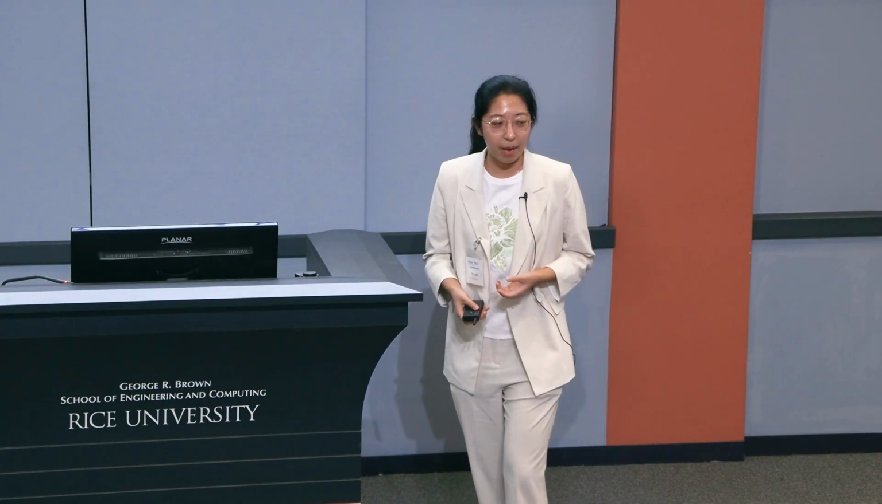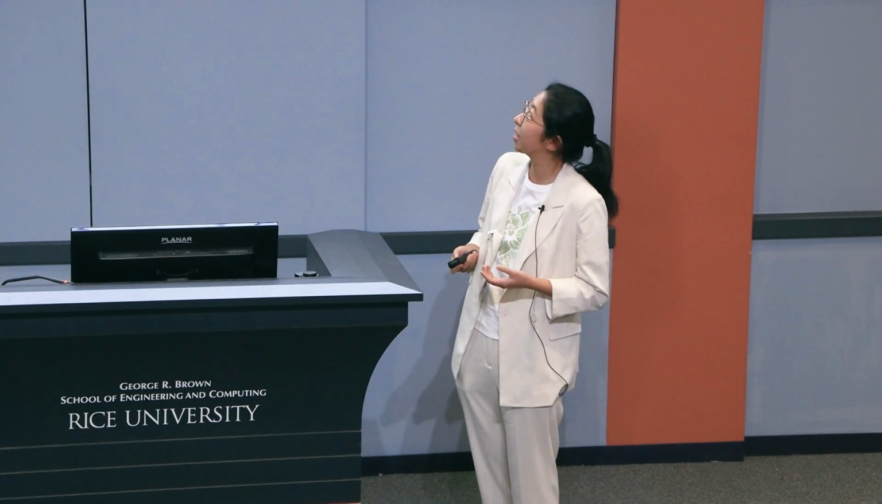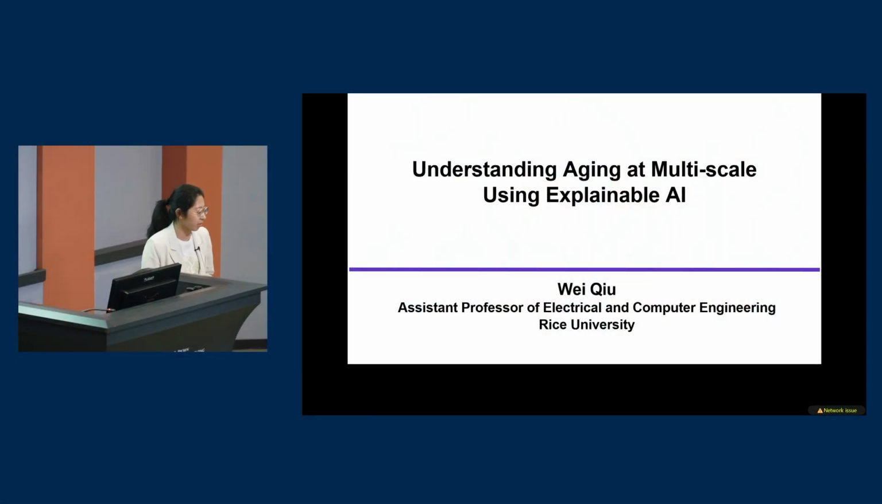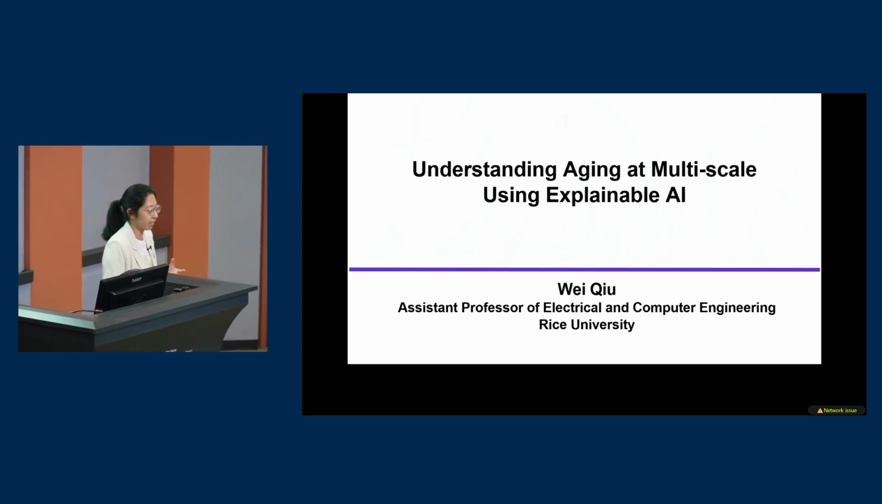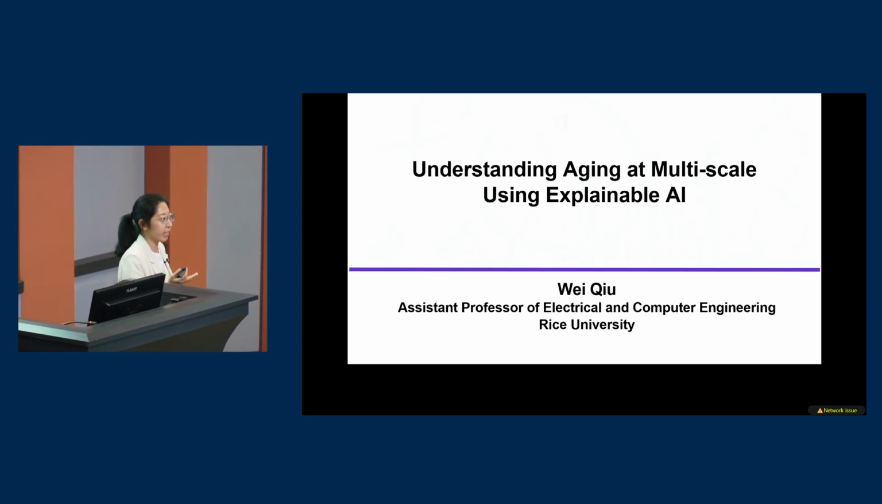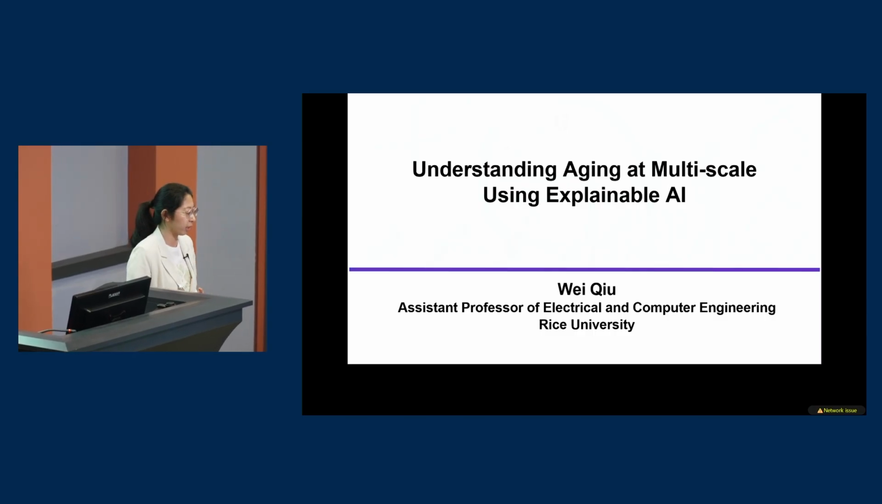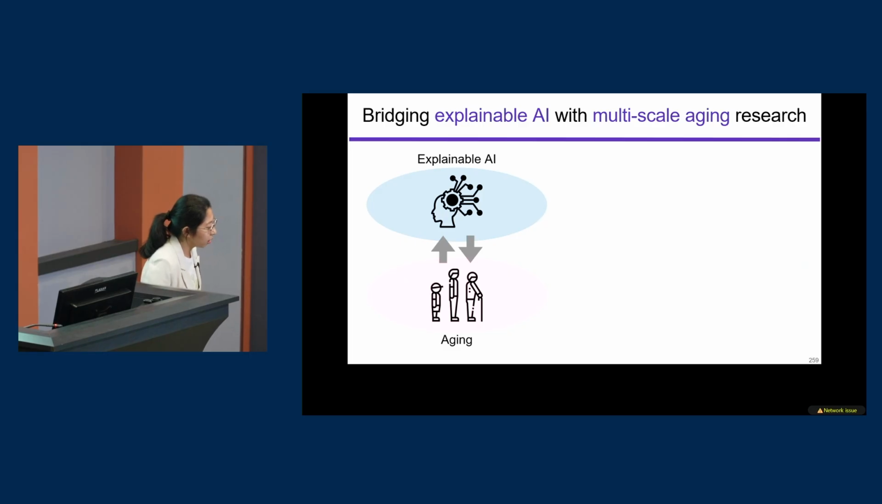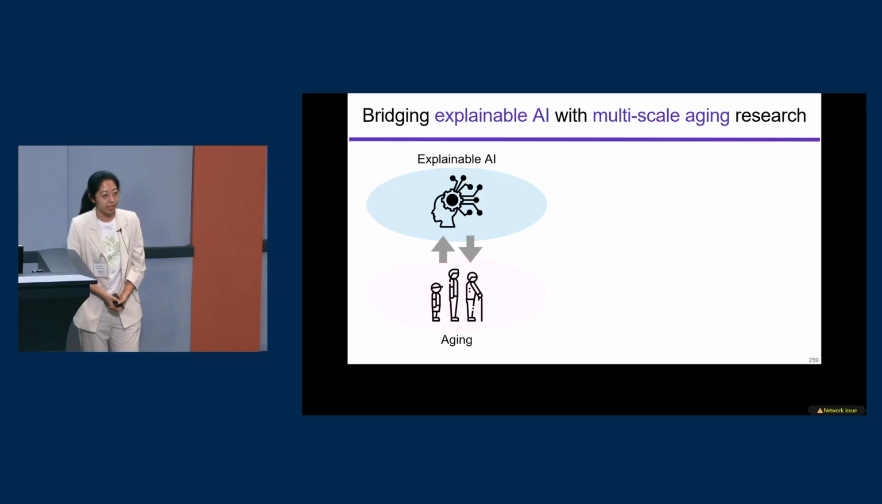So let's start with my previous research, which focused on understanding aging at multi-scale using explainable AI. Basically, using one kind of magic, the computational AI method, to uncover another biological magic, which is aging. And I also want to use explainable AI to open this black box so that you can see what's happening in this magic show.